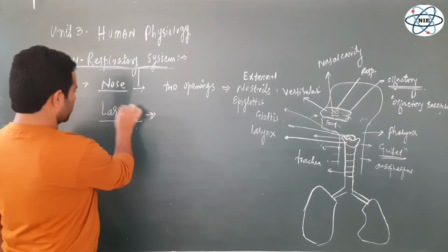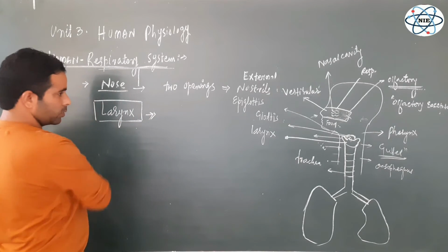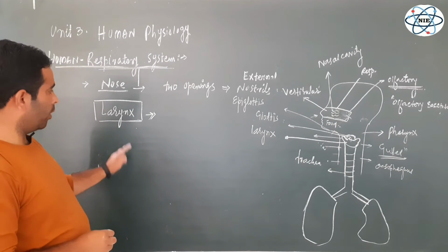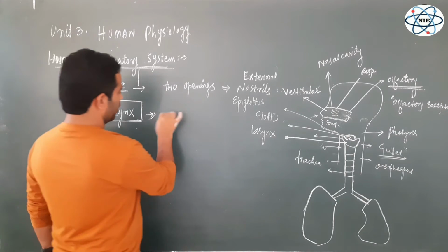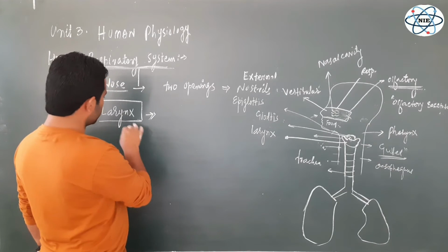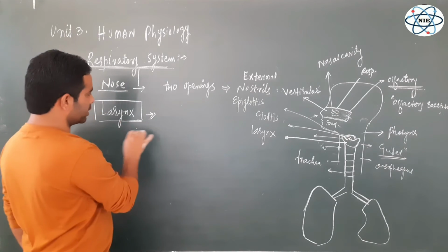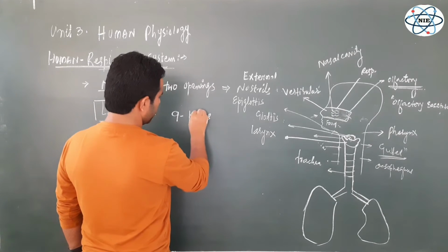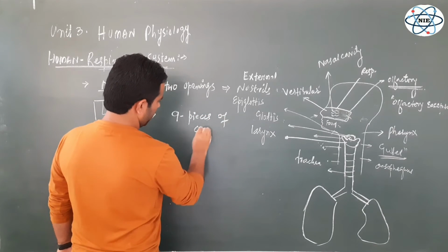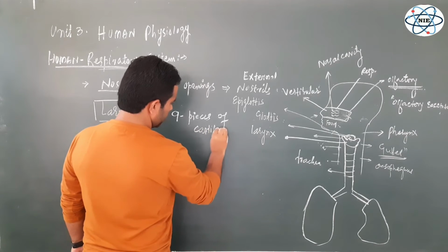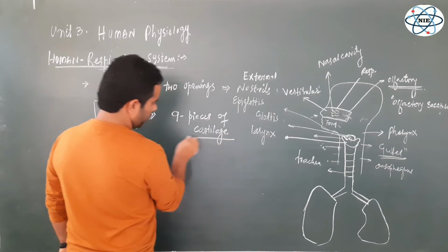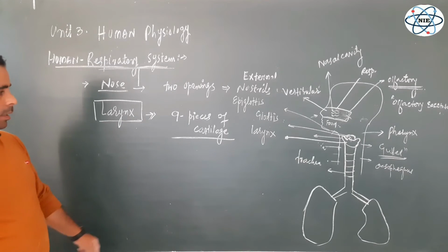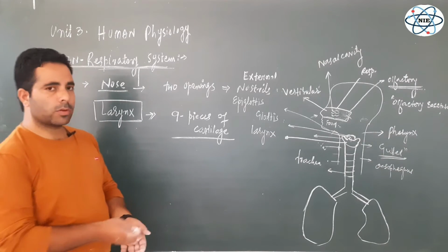Now, so far as the structure of this larynx is concerned, so far as anatomy is concerned, this larynx in its structure, in its form, there are many things, but from the structural point of view, this larynx is made up of 9 pieces of cartilage. So far as its structure is concerned, this larynx is made up of 9 pieces of cartilage.